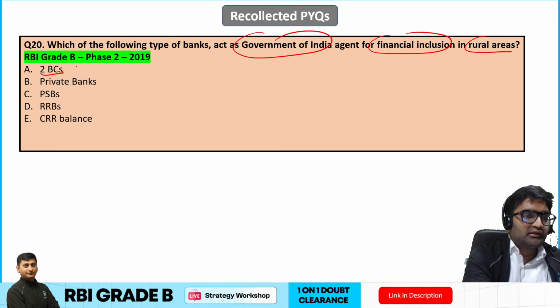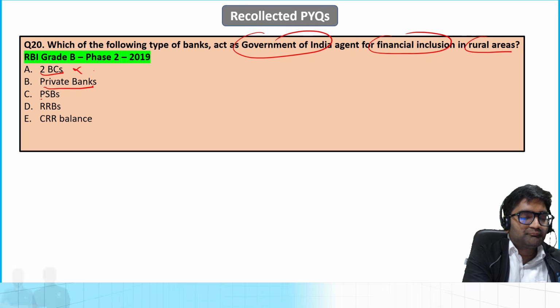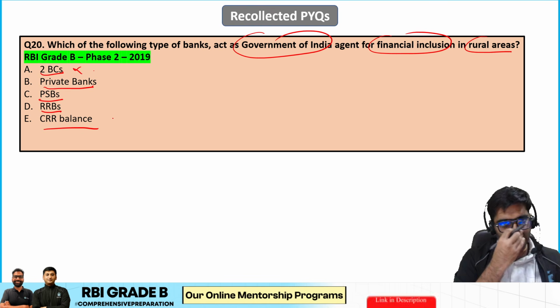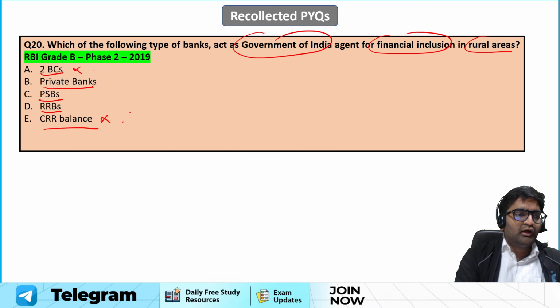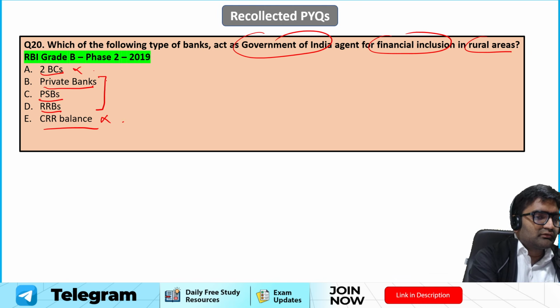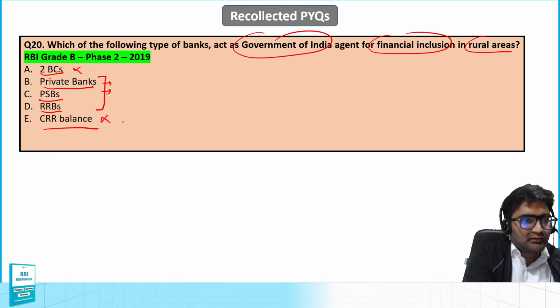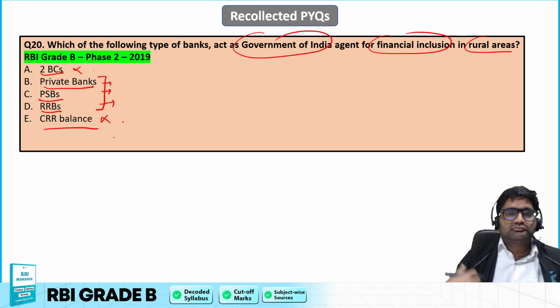Banking correspondent is not a kind of bank. Private bank, public sector bank, regional rural bank, or CRR balance. CRR balance we have already seen, that is a kind of balance that the banks have to maintain. Now the options for us are private sector bank, public sector bank, and RRBs, which are themselves called the regional rural banks.